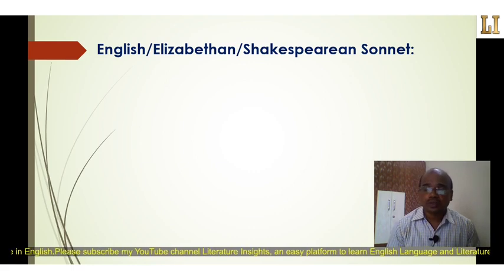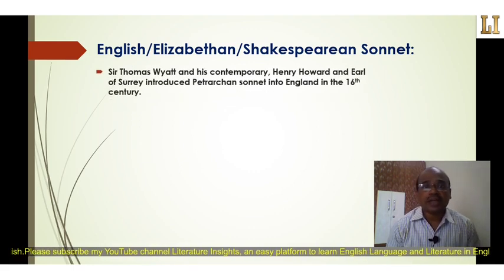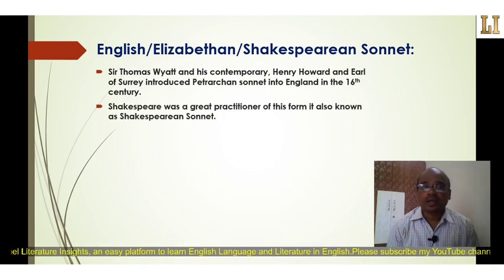The second type of sonnet, the English sonnet, is also known as the Elizabethan sonnet and Shakespearean sonnet. Sir Thomas Wyatt and his contemporary Henry Howard, Earl of Surrey, introduced the Petrarchan sonnet into England in the 16th century, and it became known as the English sonnet. Later, this English sonnet was dominantly used by the Elizabethan poets in English literature. After that Shakespeare got mastery over this form and wrote his 154 sonnets, and he is known as a great practitioner of this type, known as the Shakespearean sonnet.